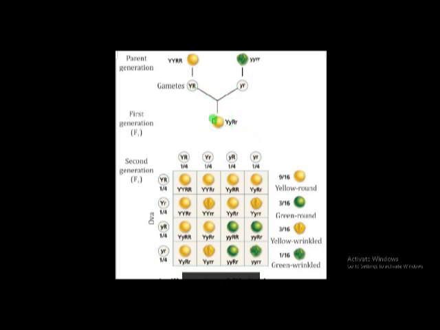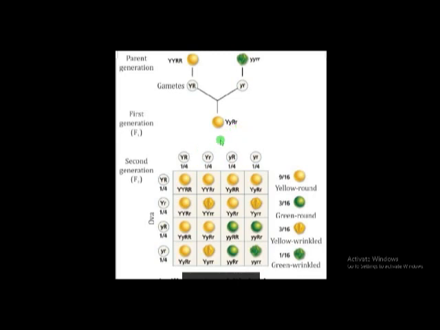Here if we observe this seed, it is round in shape and it is yellow colored. So why is it yellow and why is it round? Here capital Y is a dominant character, and small y is recessive. Capital R, round, is the dominant character, and small r is a recessive character. So whenever two genes are there, only the dominant gene character is exposed. Here capital Y is dominant and capital R is dominant, so that character only is exposed, and small y, small r, their characters are not exposed.